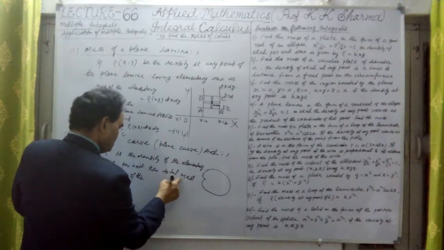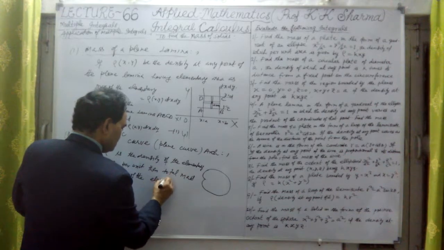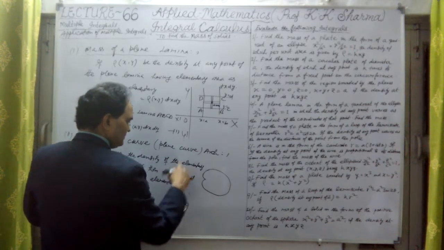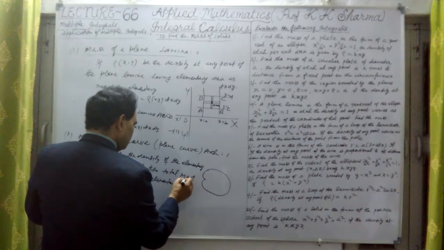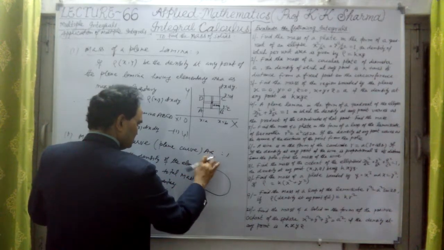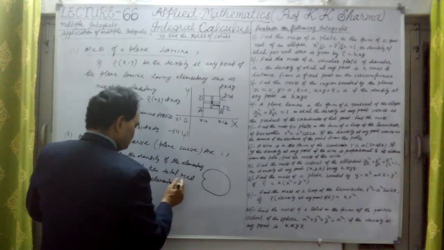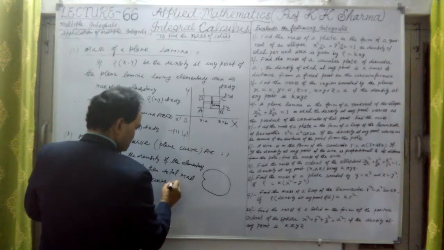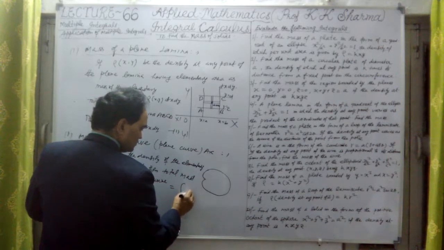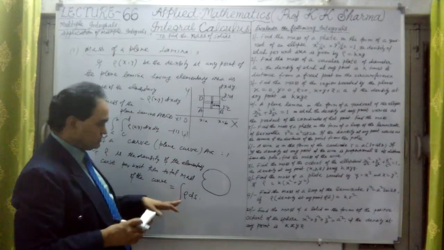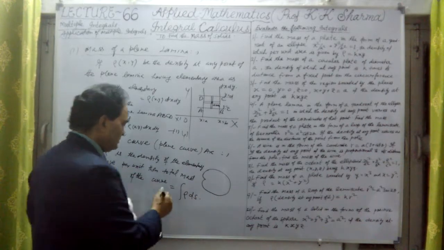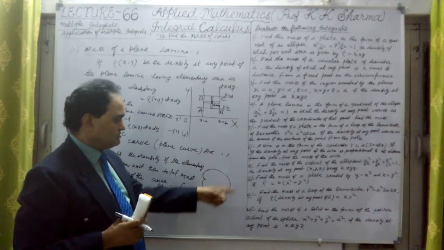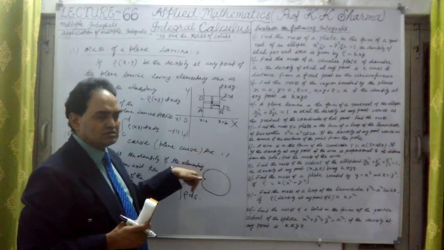The total mass of the wire or the arc, the mass of the curve, is therefore equal to the integral of rho into ds. This is the total mass M of the arc or the curve. This curve is given to us.